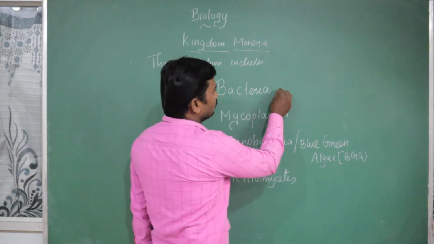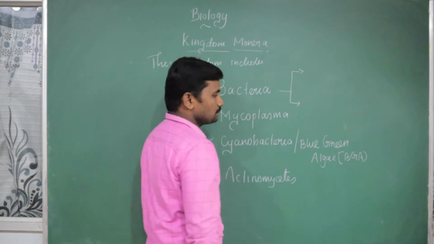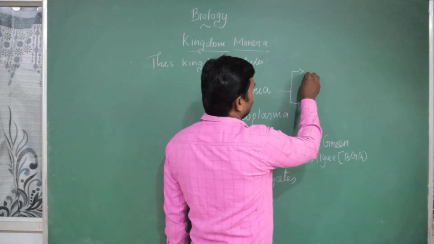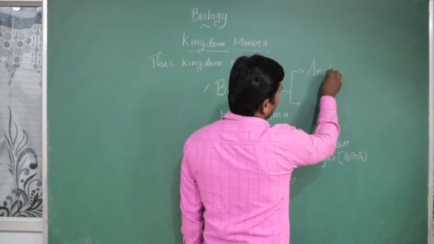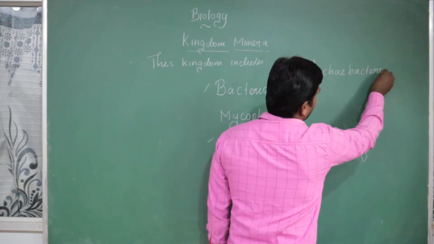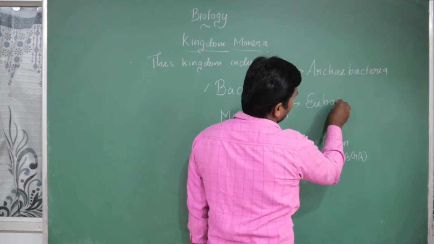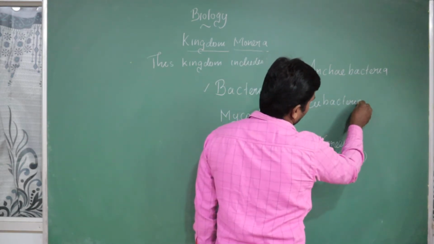Further I am going to divide the bacteria based on the characteristic features into 2 different types. The first one is called Archaebacteria. The second one, the recently formed bacteria, is called Eubacteria.